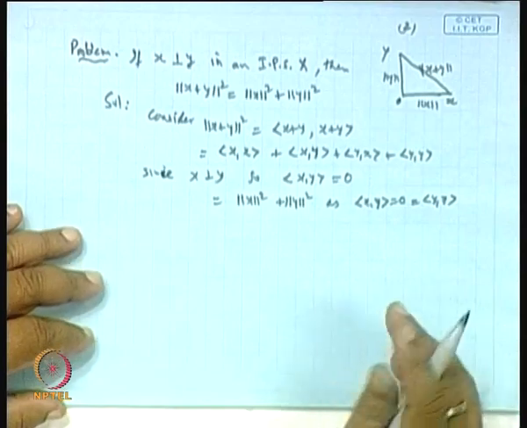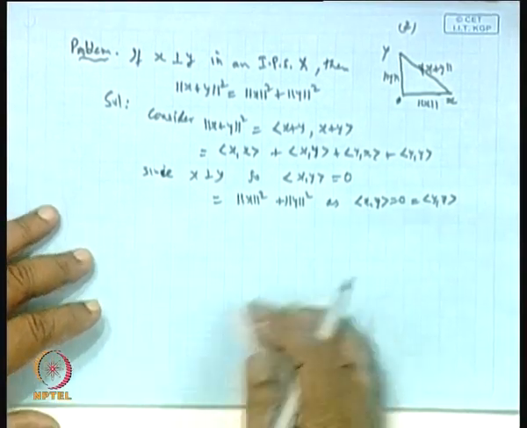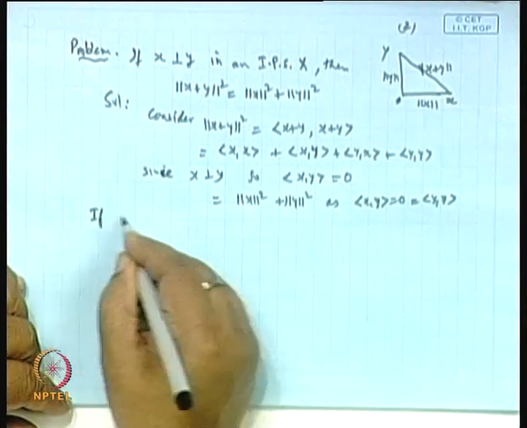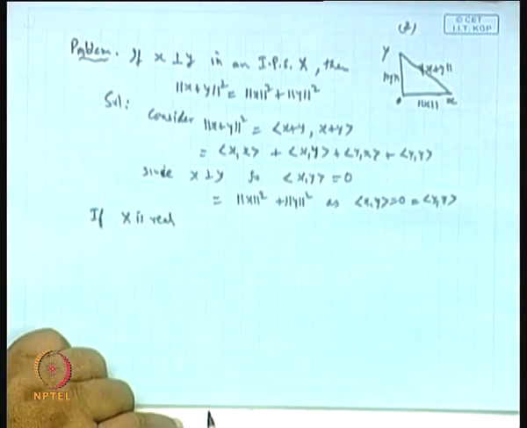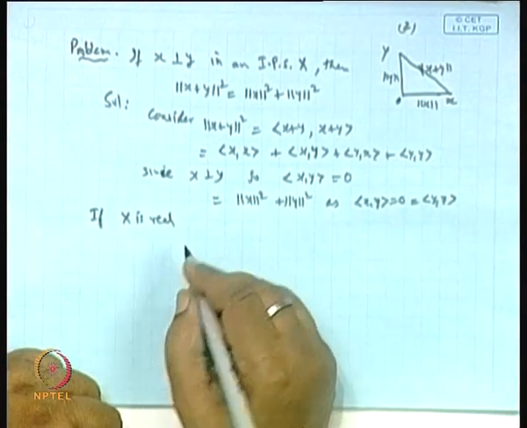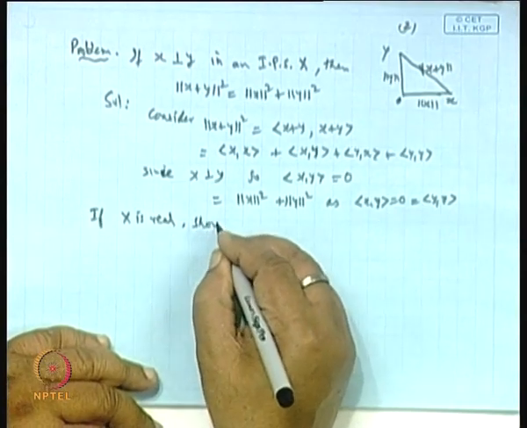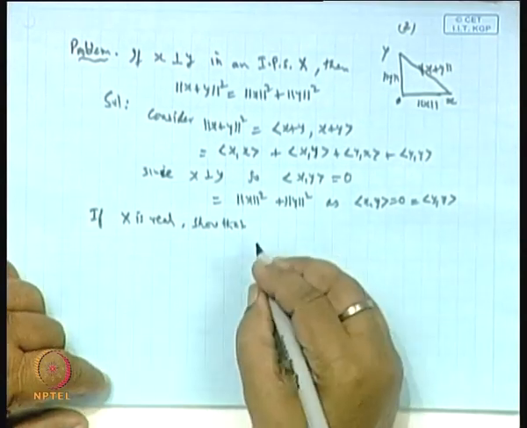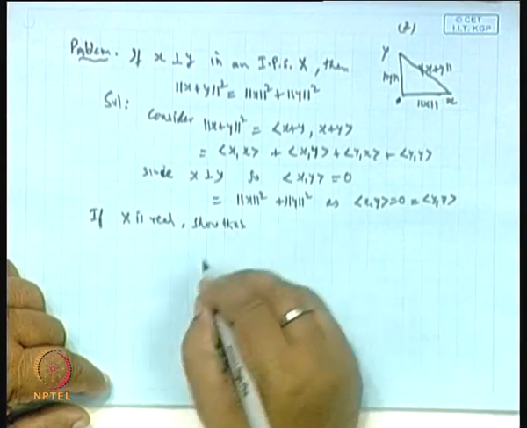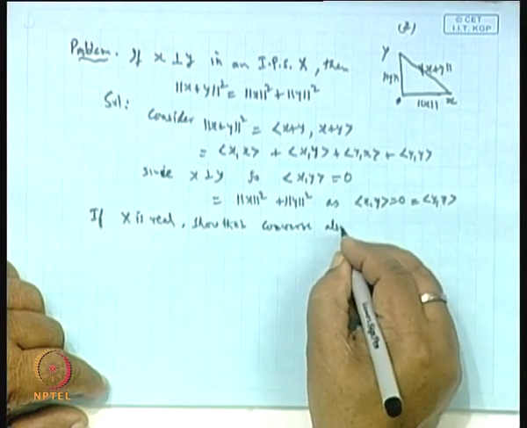Is it okay? So, there is nothing to prove. Now, the interesting problem is, if x is real, that is, a real vector space, then conversely the given relation implies, so that the converse also holds good.